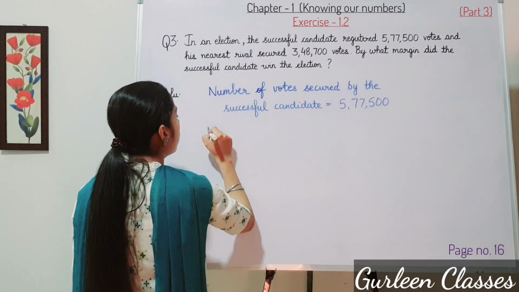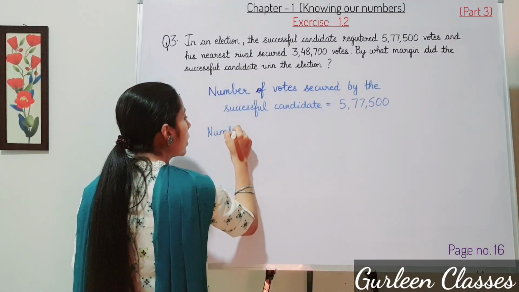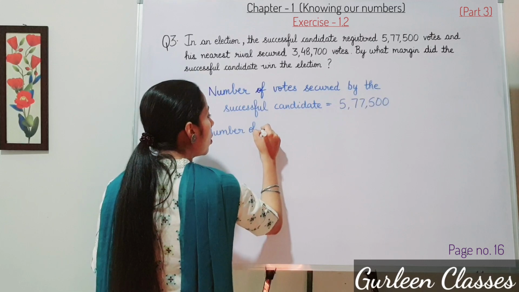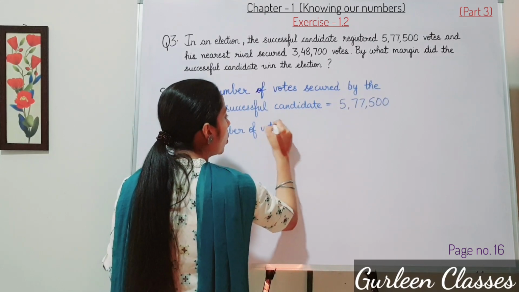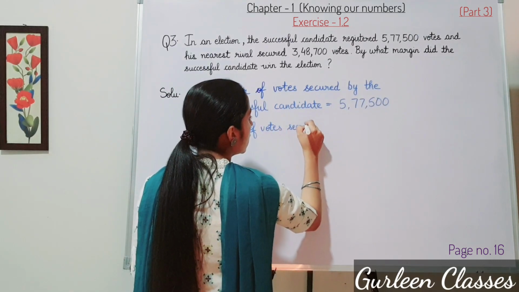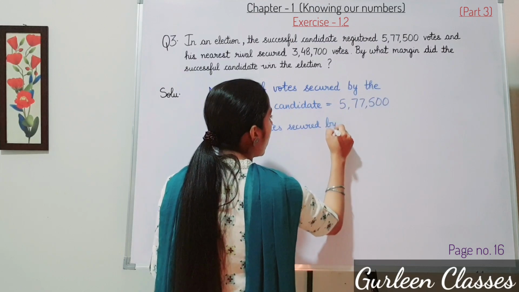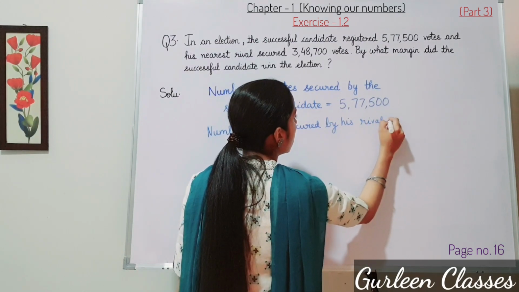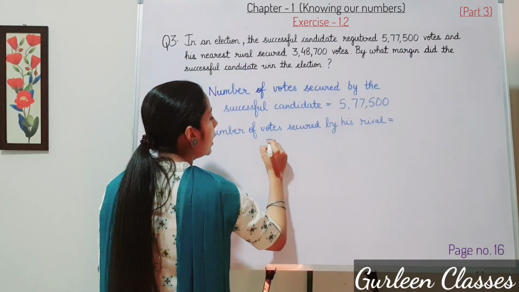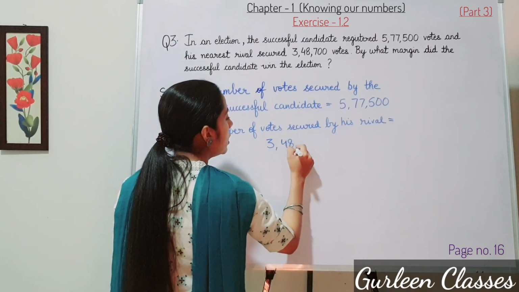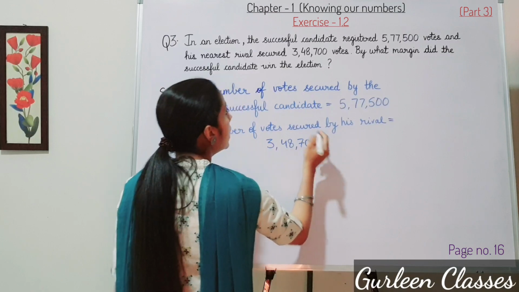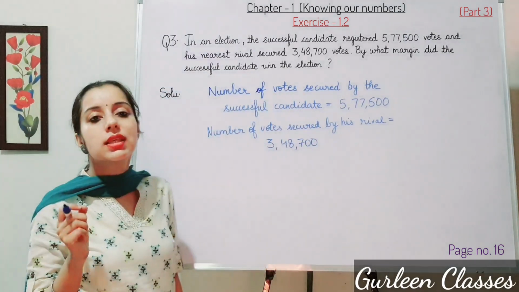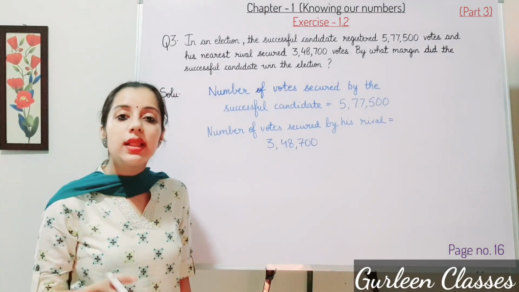Then number of votes secured by his rival, that is equal to 3,48,700. Then by what margin did the successful candidate win the election?